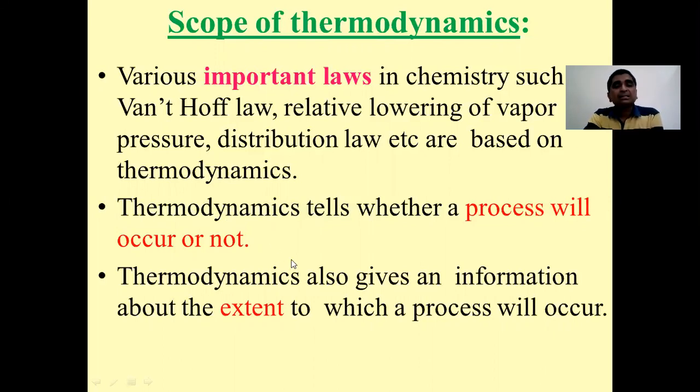Now again, thermodynamics also gives information about the extent to which a process will occur, that is again predicted with the help of thermodynamics. And here it therefore becomes essential to study thermodynamics. So there are several important laws in chemistry which are completely based on thermodynamics. It also gives information regarding whether a process will occur or not, and the extent to which the process will occur, and hence it becomes very important to study thermodynamics.